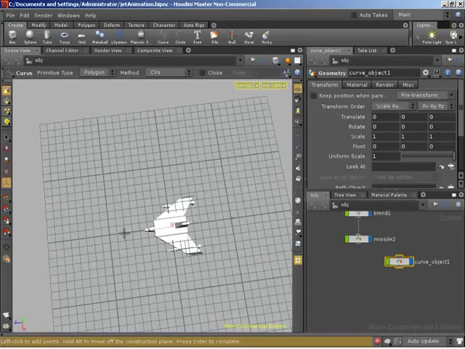I just want to point out that over in the network editor, we did have a geometry node put down called curve_object1. I'm going to start clicking out points to make this guy bank off to the right. And the reason for that is that the missile we're firing is on the left wing. So we want him to bank to the right and fire the missile that's on the wing on the opposite side. Or we could have it fire, then he banks away as the missile then goes straight. Either way, that would make sense. That's probably what we'll end up doing.